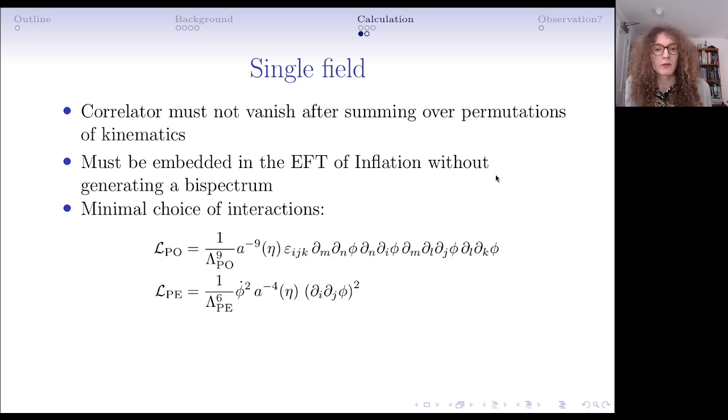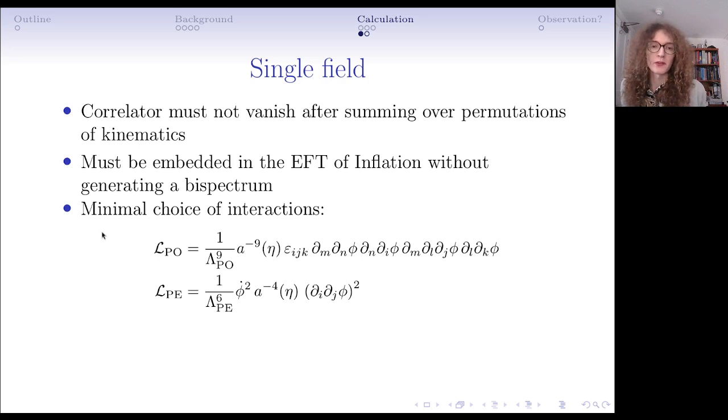There's some technical requirement that we want to be able to embed it in the effective field theory of inflation without generating a bispectrum. What this essentially means is that we need to pick operators where compatibility with the symmetry breaking pattern of inflation doesn't generate other kinds of correlations like a bispectrum, which are experimentally constrained separately. This is a requirement to ensure that we can try to make the correlation big, that we can try to make the signal big.